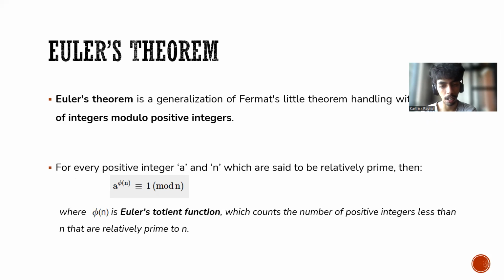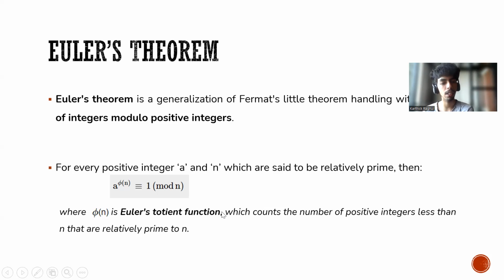When we look at Euler's theorem, for every positive integer a and n, here there is no prime number requirement. Both integers a and n are positive integers which are relatively prime to each other. Then a to the power psi of n is congruent to 1 mod n. Here psi of n is Euler's totient function, which is very important in this theorem, because we first have to compute the value of Euler's totient function, and only then can we prove whether Euler's theorem is satisfied for the given problem or not.